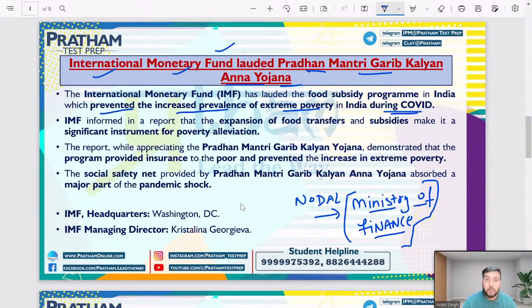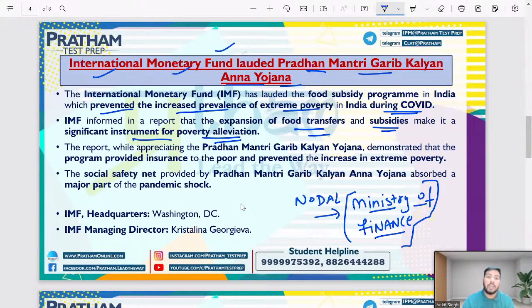The IMF, the International Monetary Fund, informed in a report that expansion of food transfers and subsidies make it a significant instrument for poverty alleviation. So what happened is, with the help of this scheme, IMF has said in a report that through the Government of India scheme, the Pradhan Mantri Garib Kalyan Ann Yojana, people received food transfers. The needy people were given food, rice, wheat, pulses, etc., and subsidies also, so that they are able to sustain this poverty arising due to the COVID pandemic.